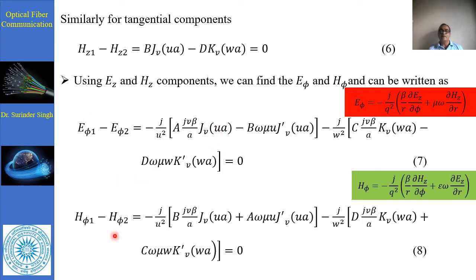Now, as the second expression, we also take the wave propagation equation for the H phi component, the field component around the fiber. That is equal to minus j over q square, beta over r dHz upon d phi plus epsilon omega dEz upon dr. Now for this, first of all we put the component of Hz here.